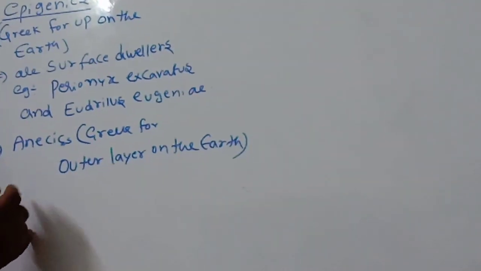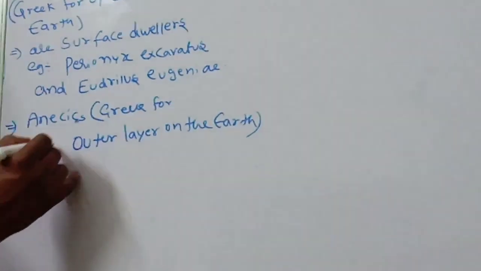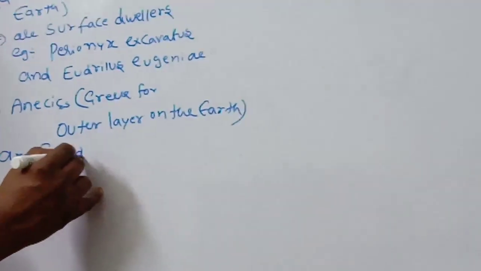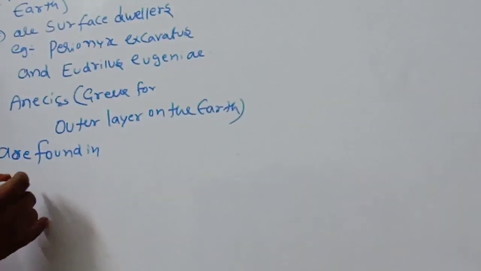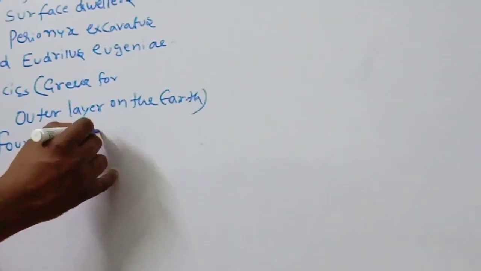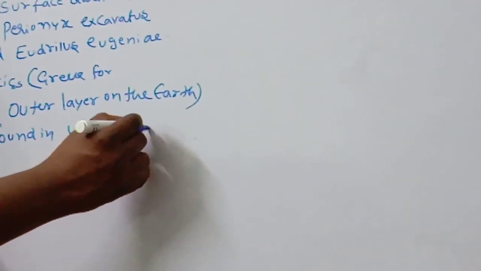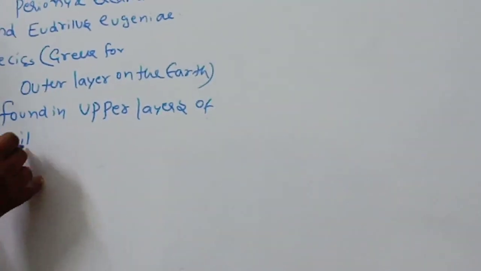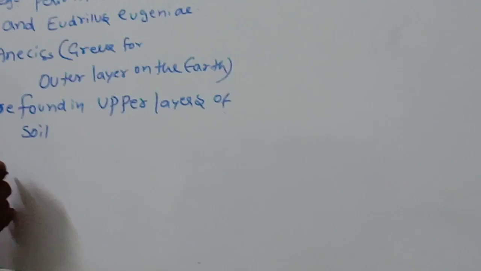These anecics are found in, very important children, upper layers of the soil.